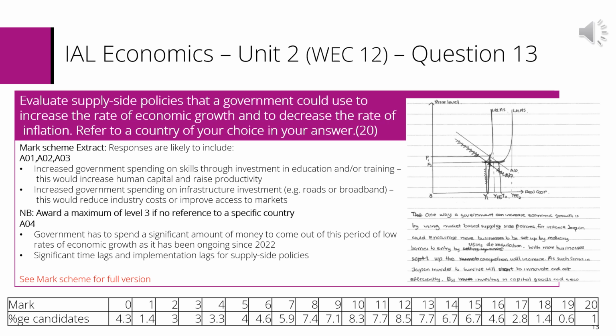If we look at the marks and percentage of students achieving each mark, the evidence shows that the average score on this question was 49%. It also shows that 44% of responses scored less than half marks. Just over 16% of students scored 15 or more marks. Most candidates were able to analyse the policies, especially government spending on education and infrastructure.